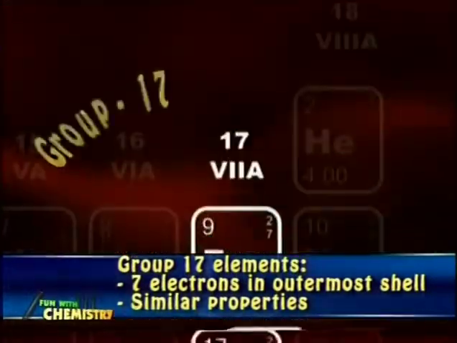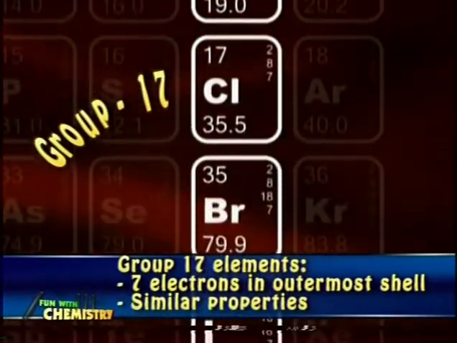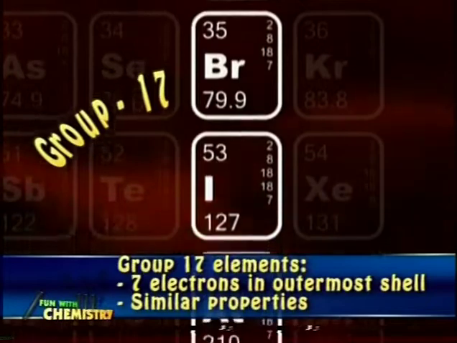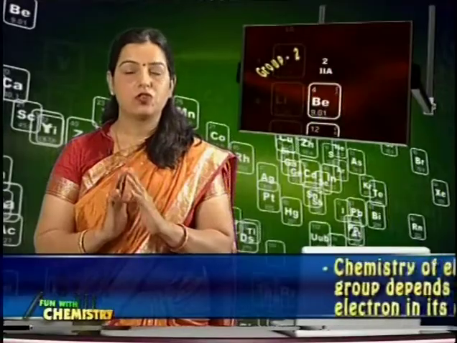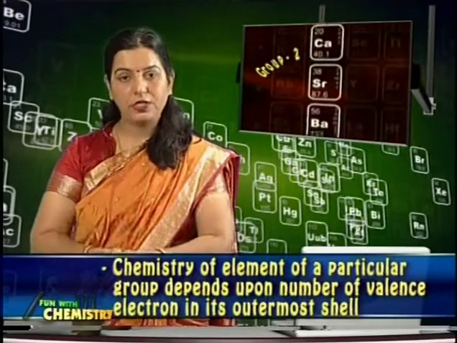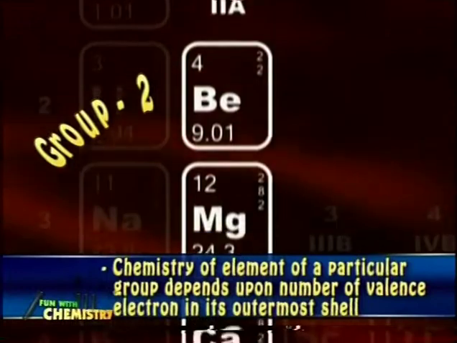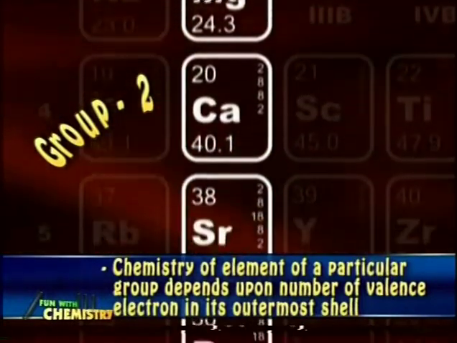All of these consist of 7 valence electrons and hence all of these have similar properties. It reveals that the chemistry of elements of a particular group depends upon the number of valence electrons in the outermost shell.